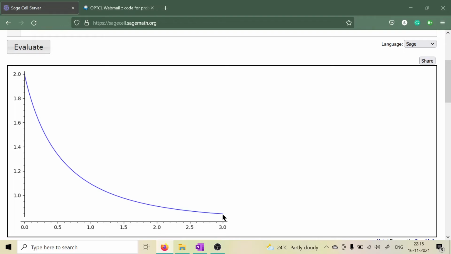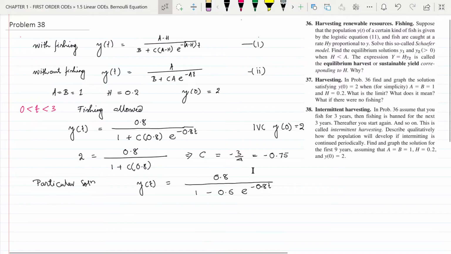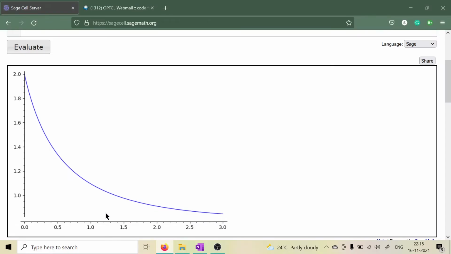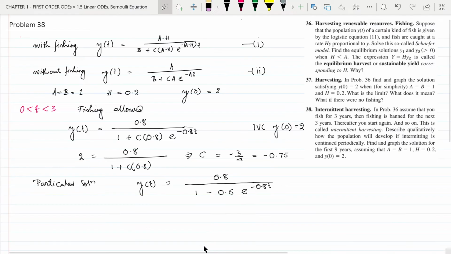We can obtain the t and y coordinates of this point by putting t equal to 3 in this equation and obtaining the corresponding value of y, which will give the y coordinate, and that will be the initial value condition for the second interval.